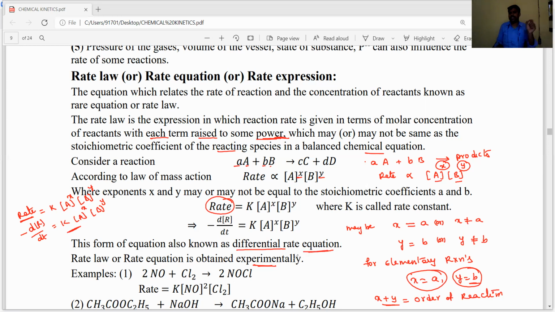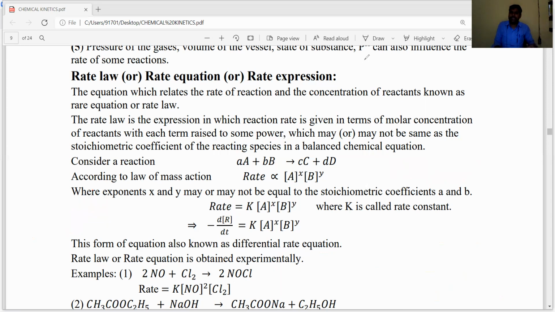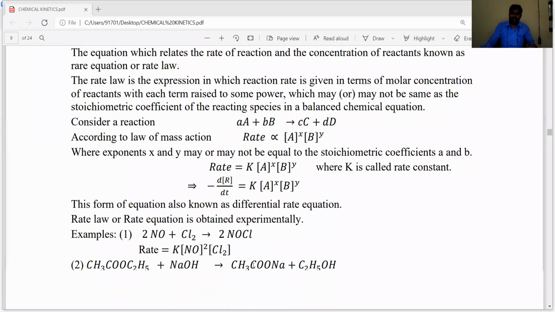Now I'll give a few examples, dear students. In those examples, the powers on the reactants may be equal to their stoichiometric coefficients, or in some equations not equal. Based on those examples, we have to confirm that the rate expression or rate equation is not a theoretical method. It is an experimental method only. Okay, dear students, let's see examples.